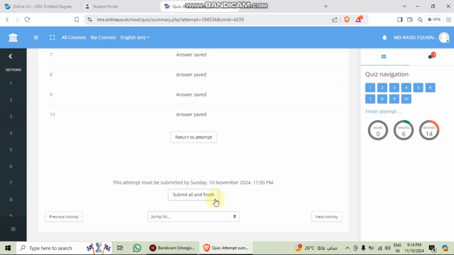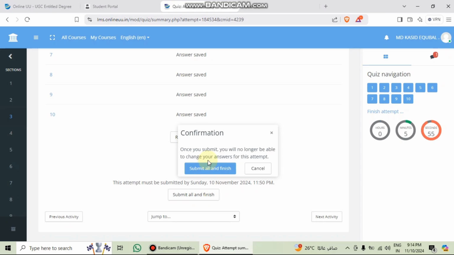Here it is showing submit all and finish. When we give the quiz answers, after saving them, we need to submit all and finish. If we do not submit all and finish, then it will not be saved. So we will click submit all and finish. Here it shows confirmation: once you submit, you will no longer be able to change your answer for this attempt. If there is any problem here, then we can change it easily. But after that, if we submit all and finish, then we cannot change anything. It will be submitted in the LMS and we cannot change the answer.